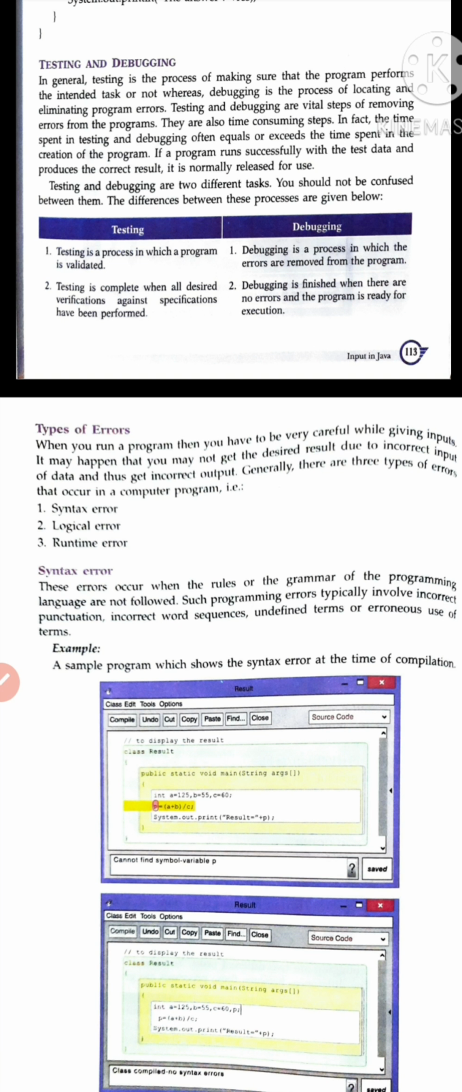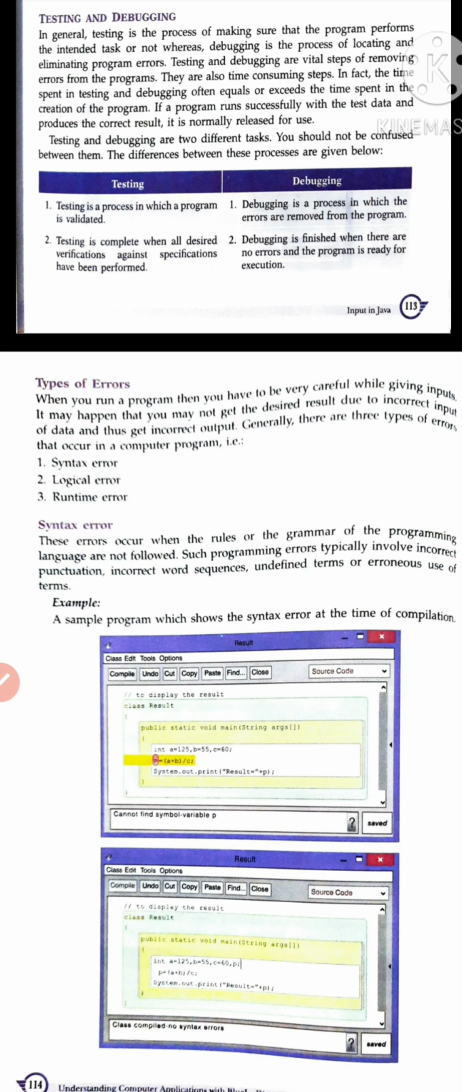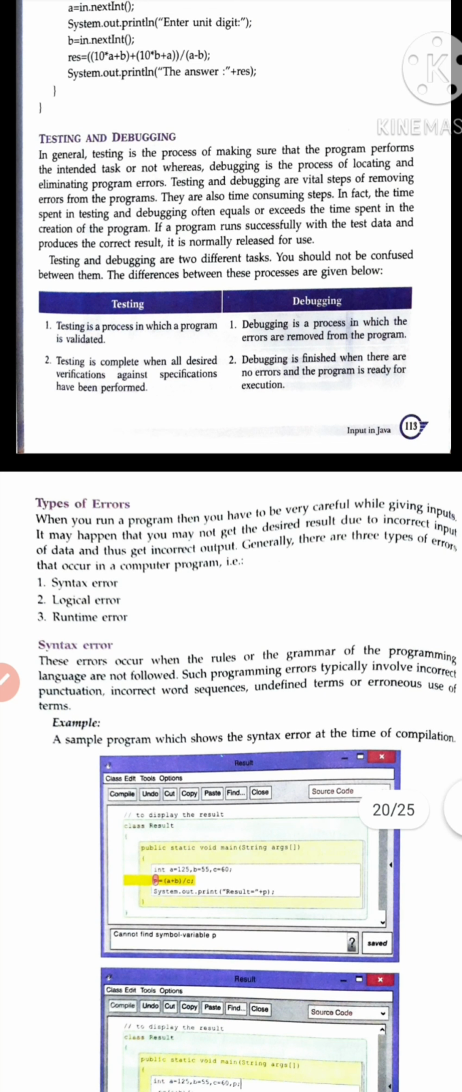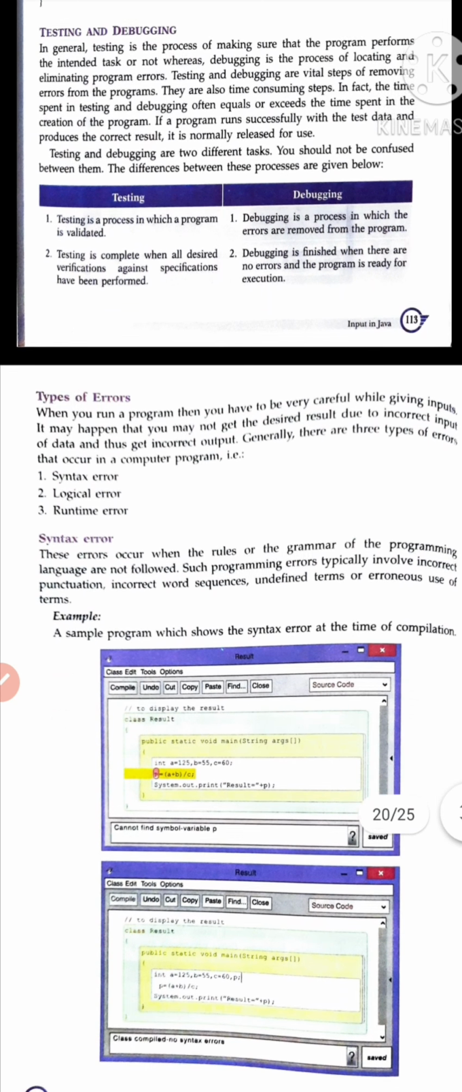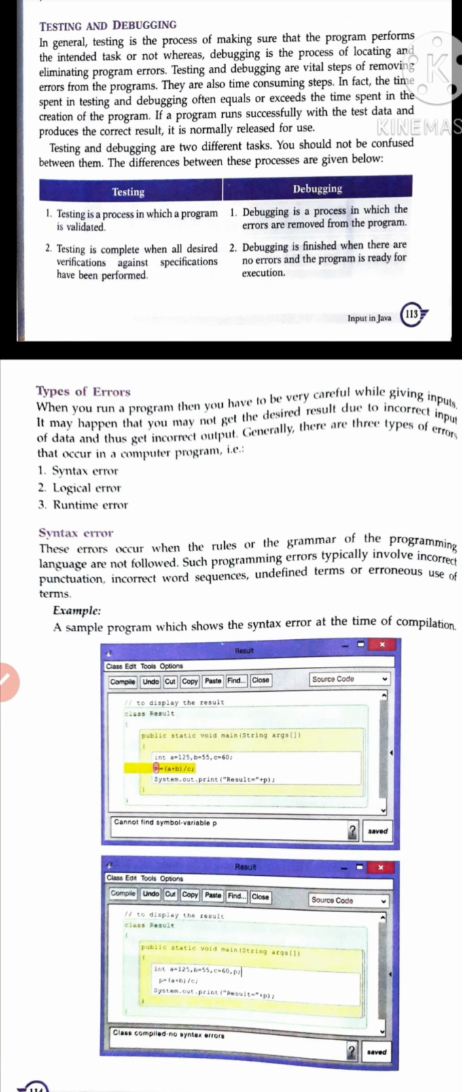And debugging is finished when there are no errors and the program is ready for execution. Means the program is not having any syntax errors. Means we are writing each and everything systematically, but it doesn't indicate that our program is correct. I think you are able to understand what I want to say. Then this is the basic difference between testing and debugging. But I am already telling you that some syntax errors we are having, some errors we are having.